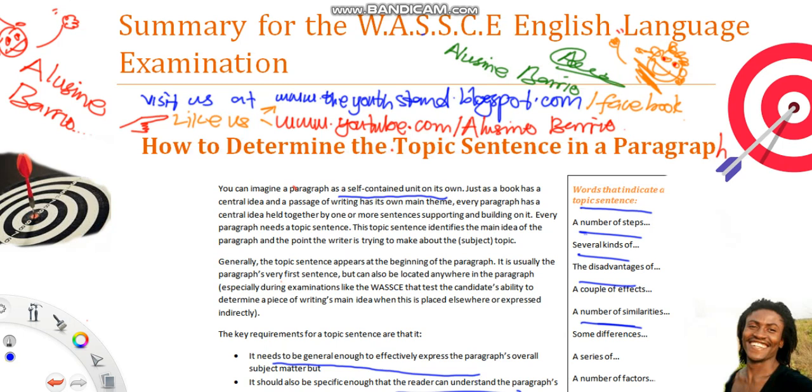This is the second part on how to determine the topic sentence in a paragraph. If you are lost in thought, please go back to the previous video where we started the discussion on how to determine the topic sentence. In that lesson, what we discussed was the situation where we have the topic sentence stated at the beginning of the paragraph.